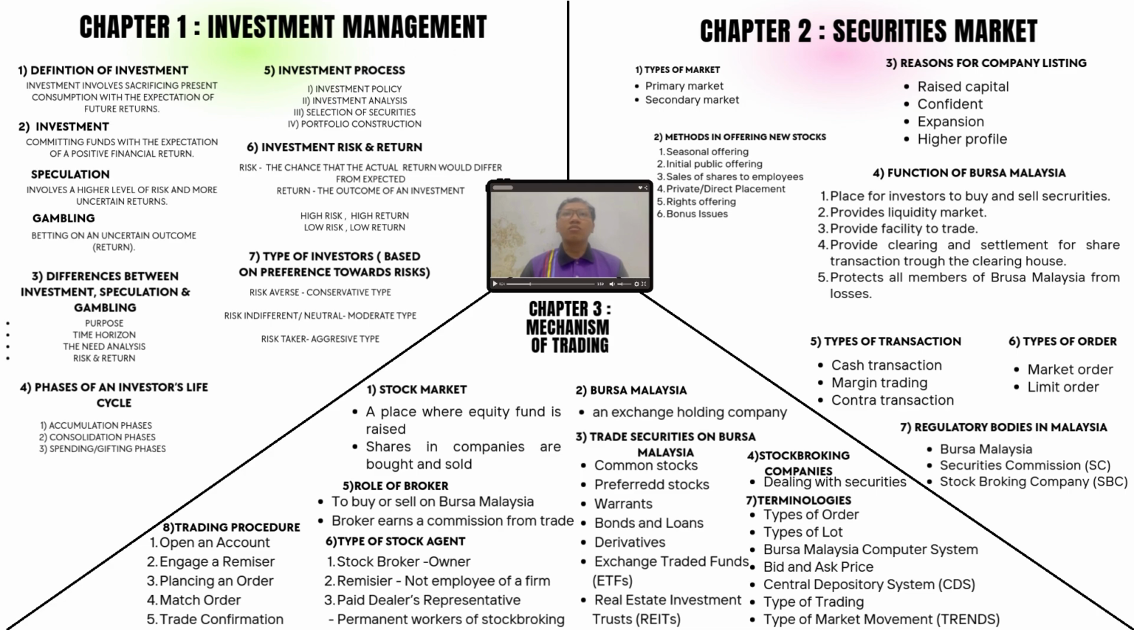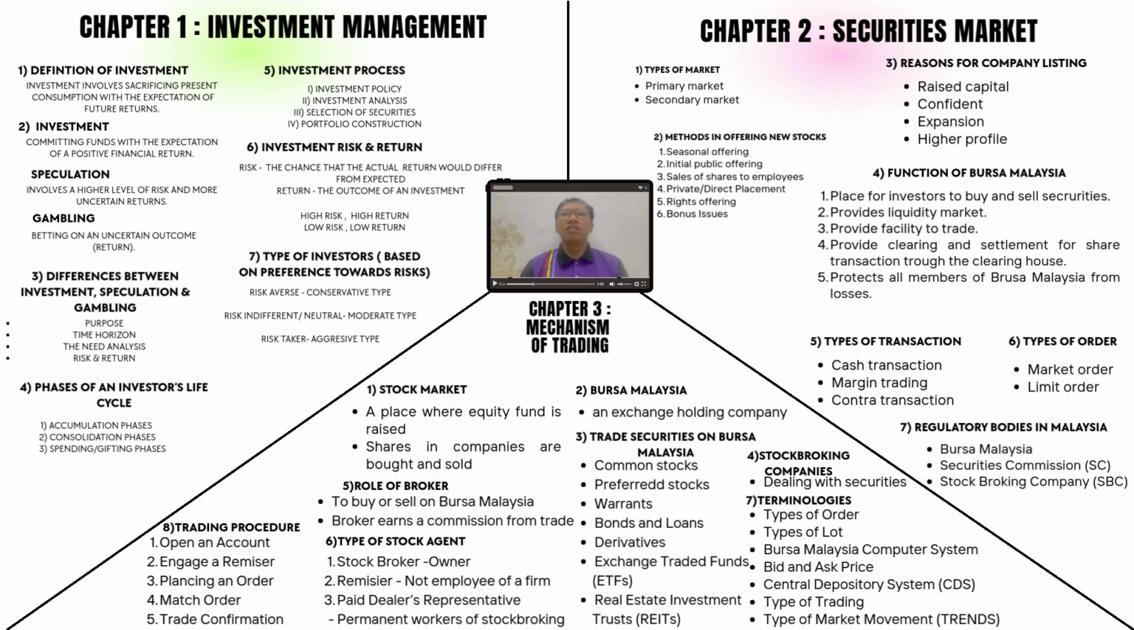Then there is stockbroking company, which deals with securities. Other than that, there is the role of broker. Role of broker is to buy or sell on Bursa Malaysia. Furthermore, there is type of stock agent. First is stockbroker, second is remisier, and third is paid dealer representative.